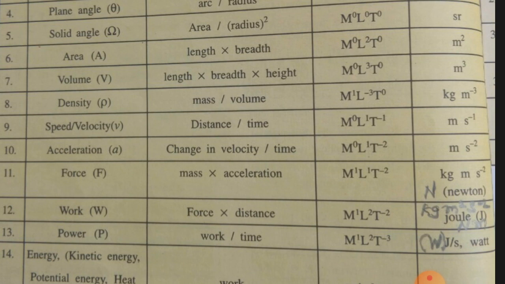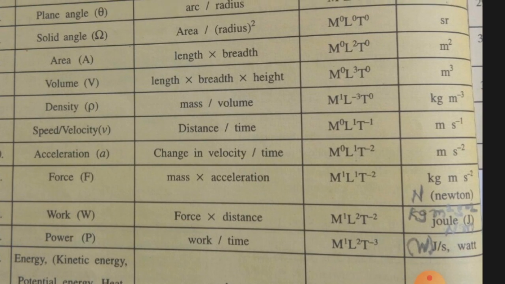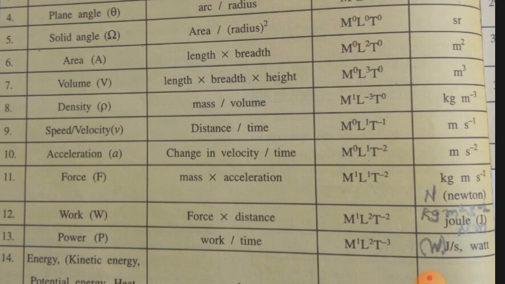So here kg m s raised to minus 2 is equal to Newton, which is again a unit named after the scientist Newton.